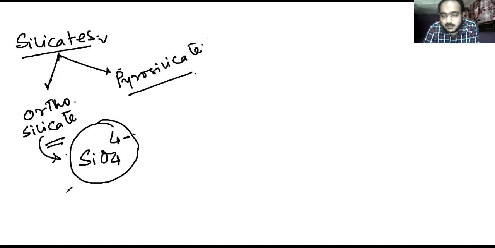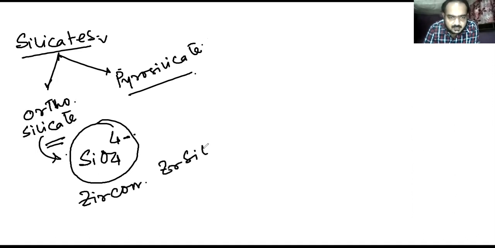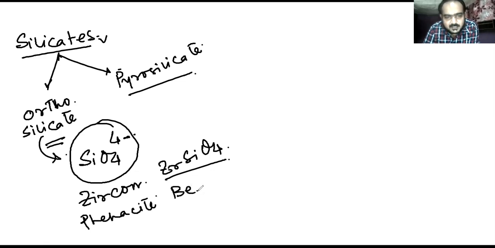Some very well known compounds are there, such as zircon, ZrSiO4. Then you can also see phenacite, I think the formula is Be2SiO4.